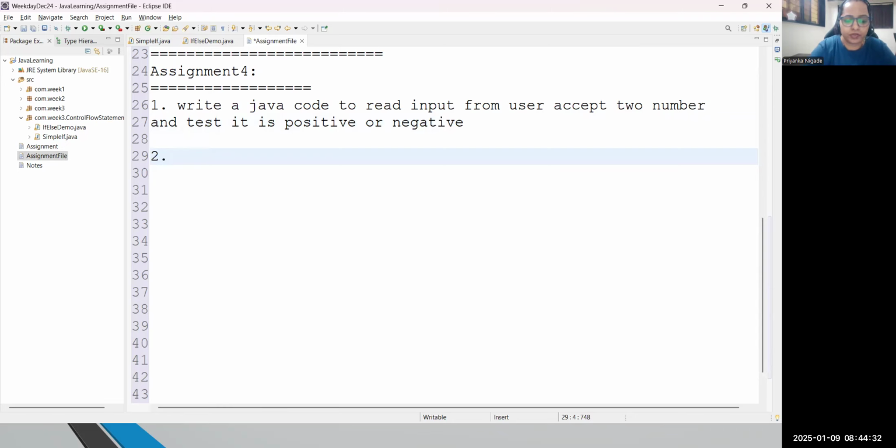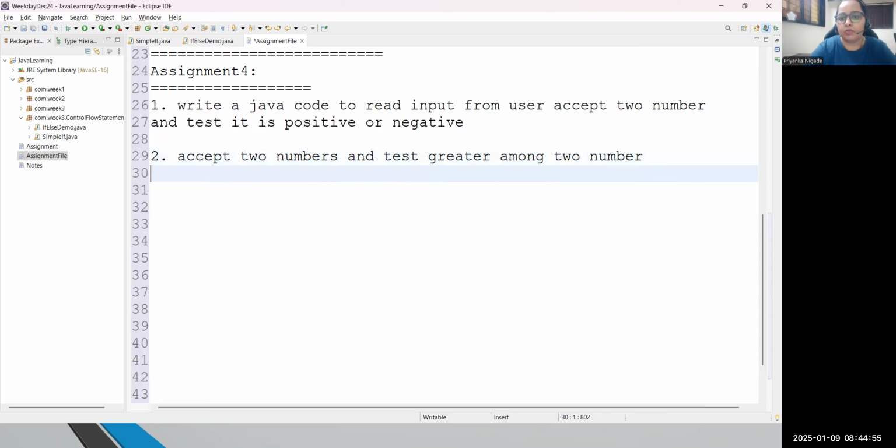Second, accept two numbers and test which is greater among the two numbers. I just want to accept two numbers and identify which one is greater out of the two.